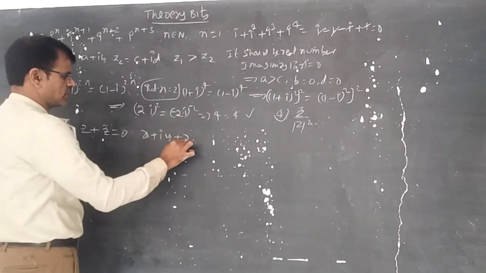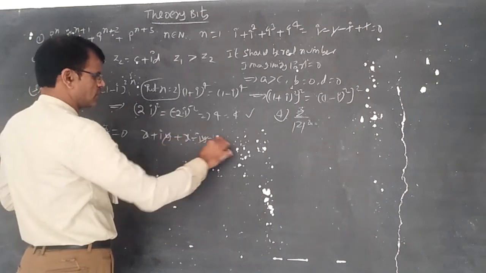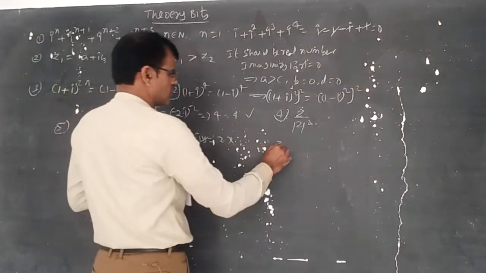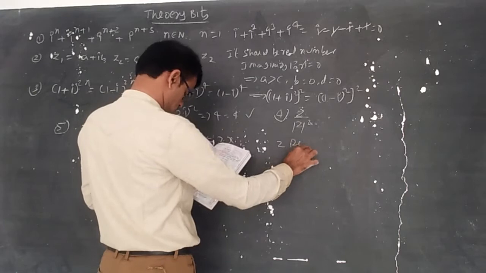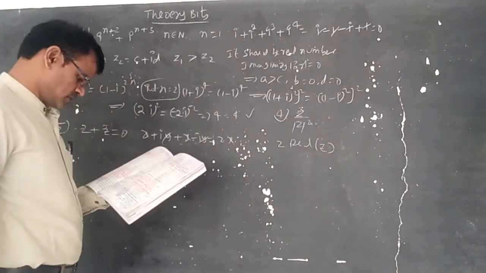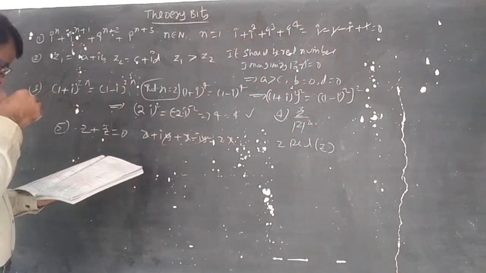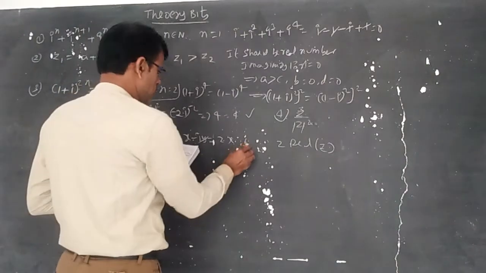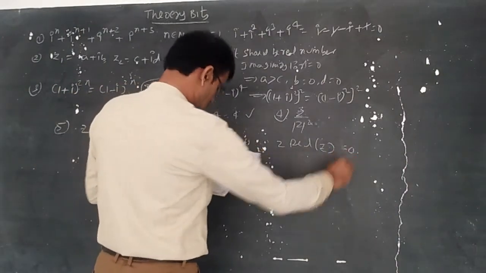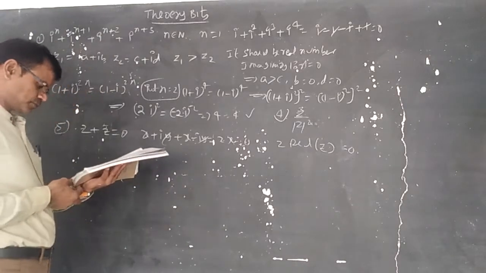It is x + iy, and z bar is x - iy. The iy cancels, giving 2x, so 2 into real z. Z plus z bar equal to 0, so 2x equal to 0, so real z equal to 0, the second option.